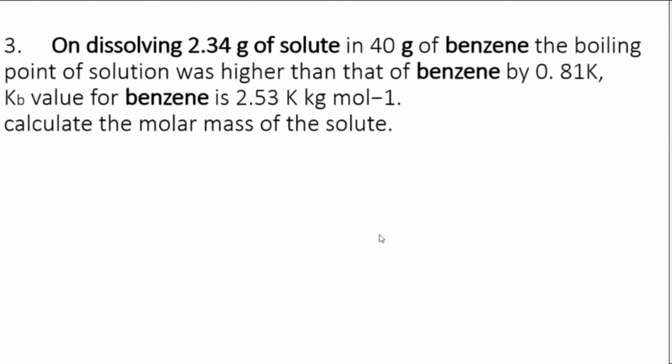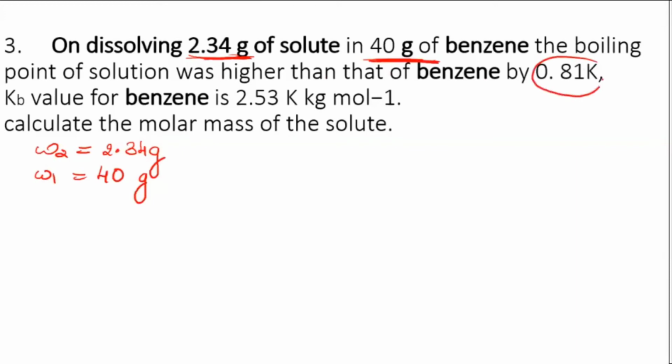If you want, I'll just quickly write down what the given terms are. On dissolving 2.34 gram of solute, that means W2 is this. Check whether your answer is correct. W2 is 2.34 gram, dissolved in which one? 40 gram of benzene. That means W1 is 40 gram, since benzene is the solvent. The boiling point of the solution was higher than that of the benzene by this much.